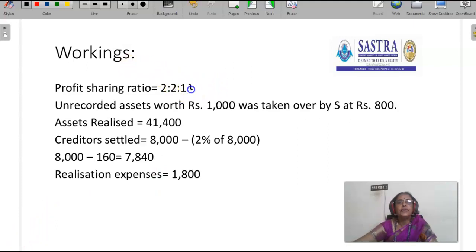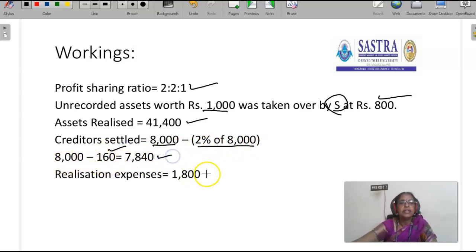Workings. Profit sharing ratio between partners is 2:2:1. Unrecorded asset worth rupees 1,000 was taken over by S at rupees 800. Assets realized is 41,400. Creditors settled: 8,000. Creditors are allowing a 2% discount. So 2% of 8,000 is 160. So 8,000 minus 160 is 7,840. Realization expenses is 1,800. This is the information given. With the help of this information, you have to close the books of account.